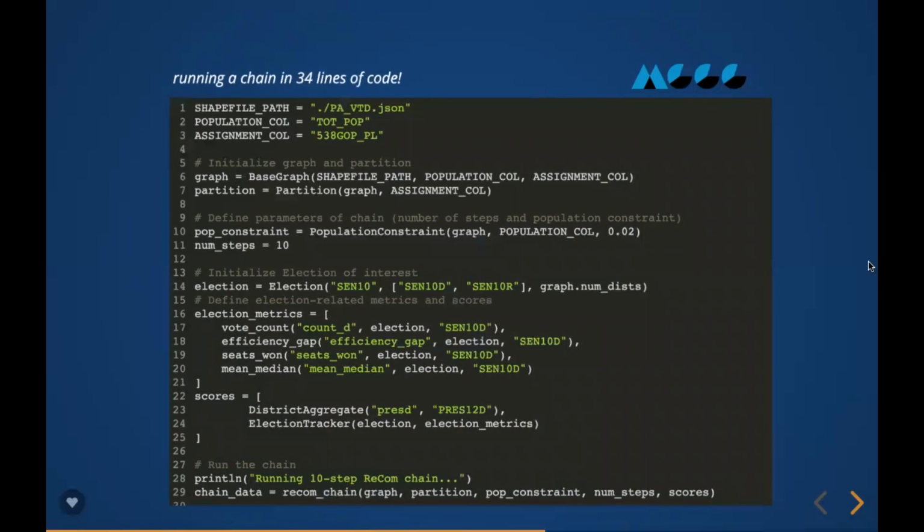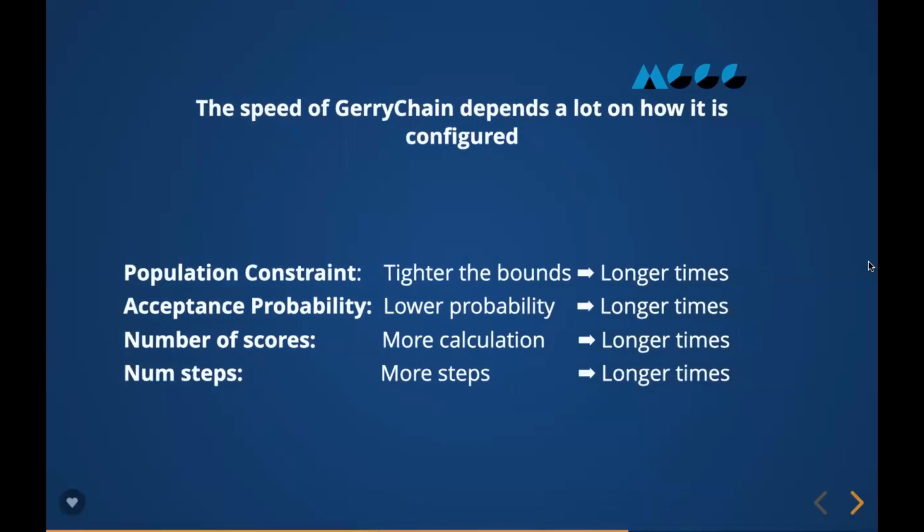We designed and implemented a new library, GerryChain.jl, that has all of the core functionality of Python GerryChain. The process of rewriting the library in Julia was surprisingly straightforward, as the learning curve of Julia was not too steep. The speed of sampling ensembles depends on many different things, including the constraints, acceptance probabilities, and the number of scores we are keeping track of.